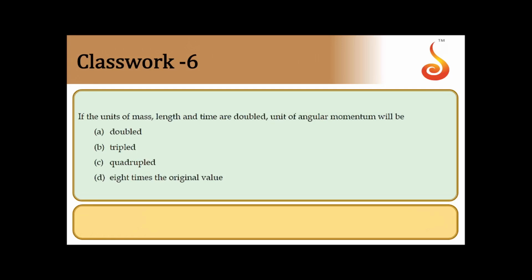Yes, we shall move on to the next one. If the units of mass, length and time are doubled, the unit of angular momentum will be? See, angular momentum is mvr. Let us write the dimensions for this. Dimensions of L is equal to m L T power minus 1 L. So that is m L square T power minus 1.